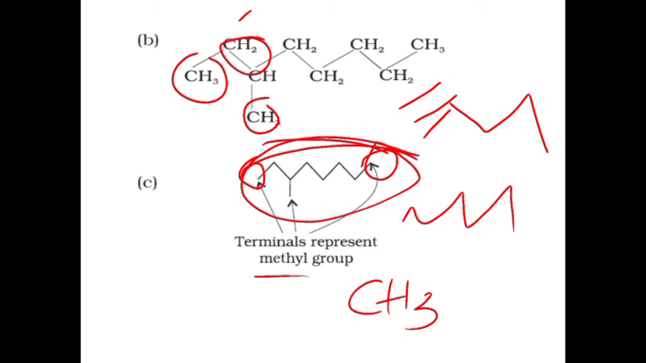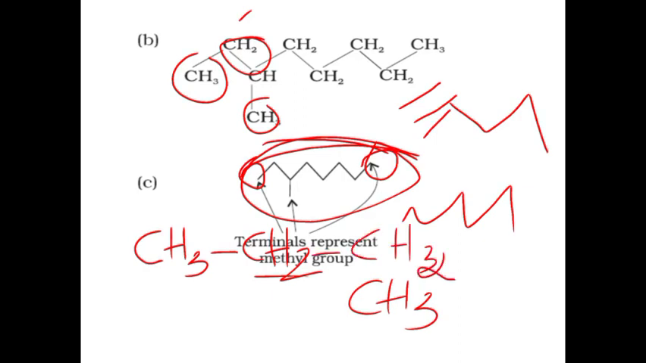For example, we can represent CH3, CH2, CH3. This is propane. This propane can be represented like this: CH3, CH2, CH2, CH3. This will be the bond line representation.